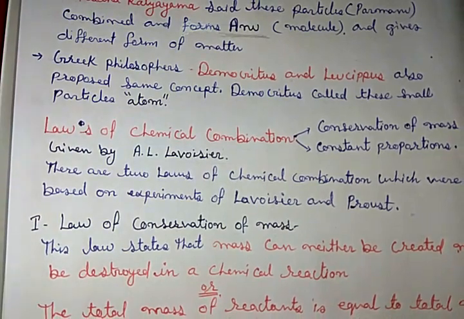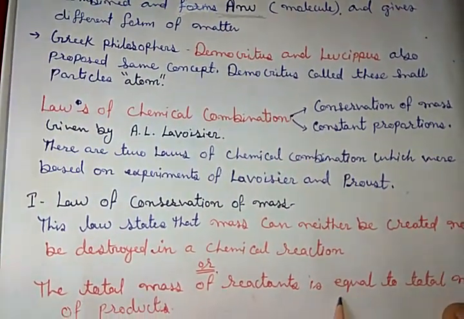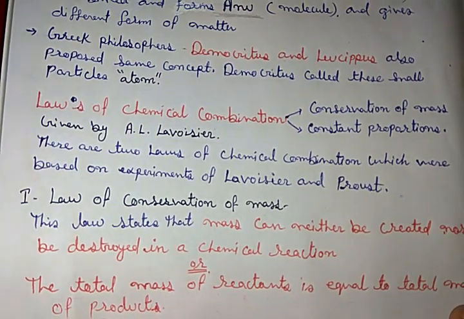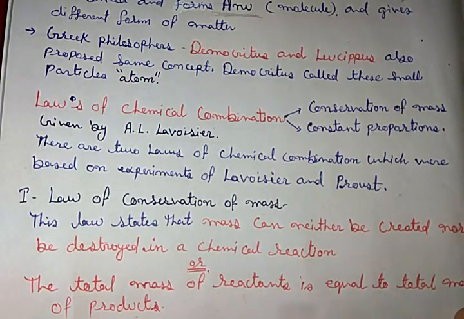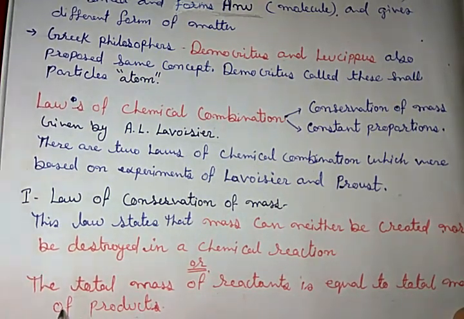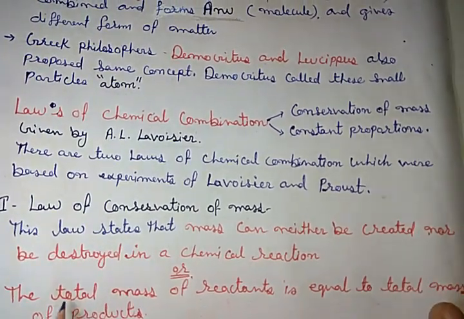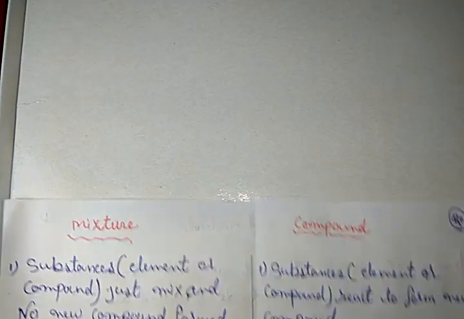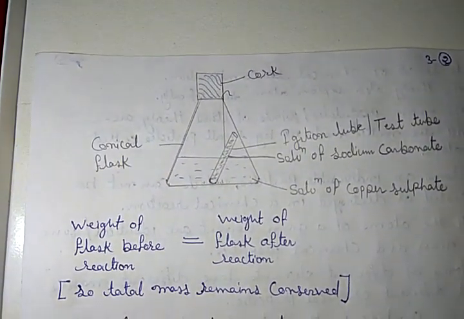We can define this law in one more manner, in which we can say that the total mass of reactant is equal to the total mass of product. So that is the law of conservation of mass. We can prove it with the help of an activity.